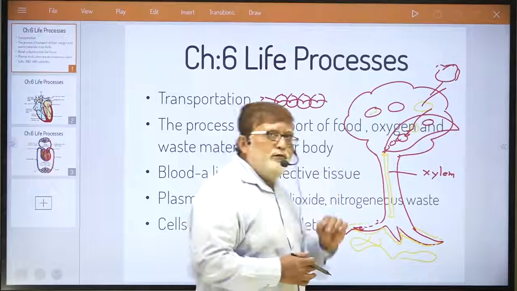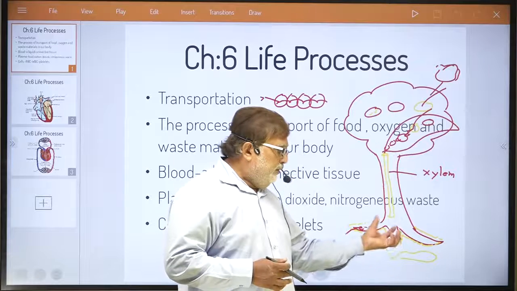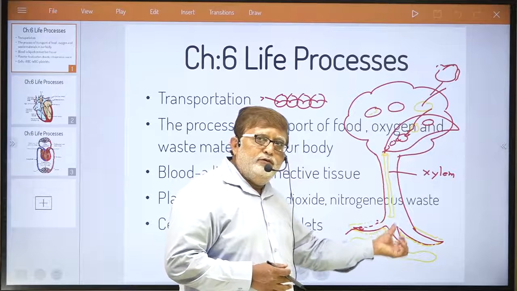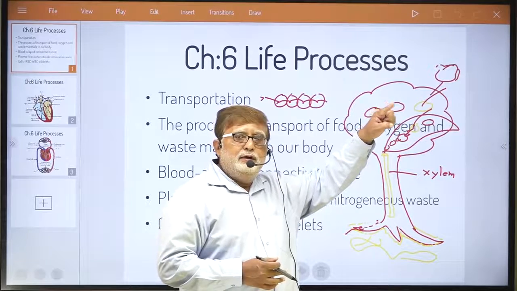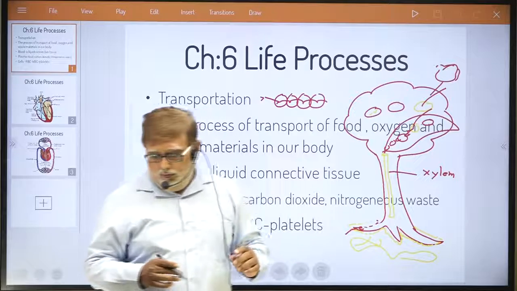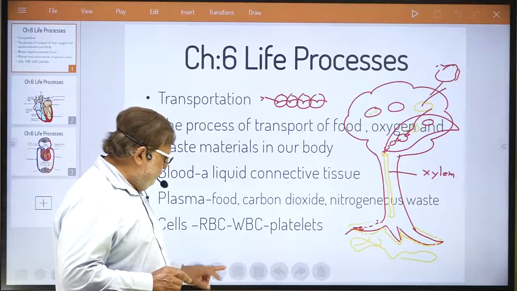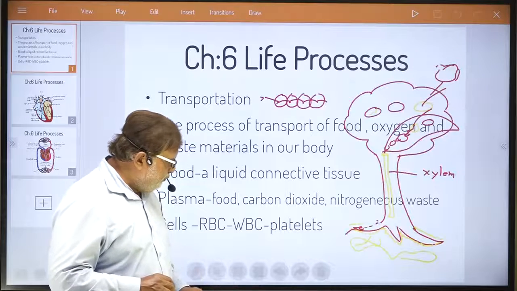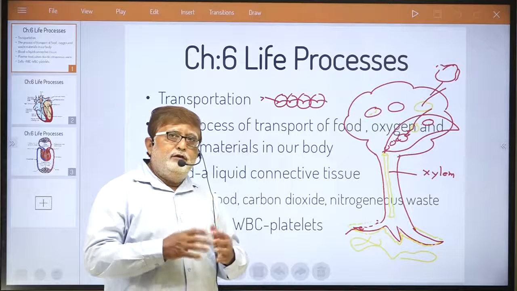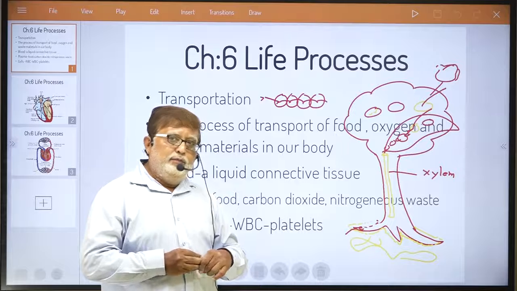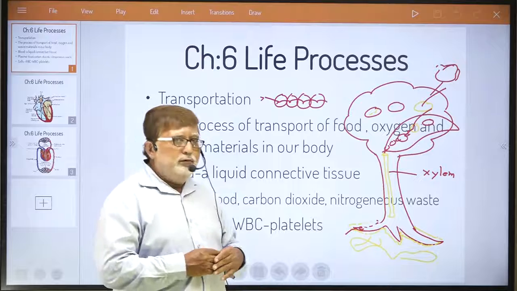So two types of forces: one is root pressure, where water is constantly entering the cell and pushing the water up in the xylem, and the other is the pulling force created by the process of transpiration. This way, water along with the mineral is transported to all parts of the plant. This is how transportation takes place in plants.